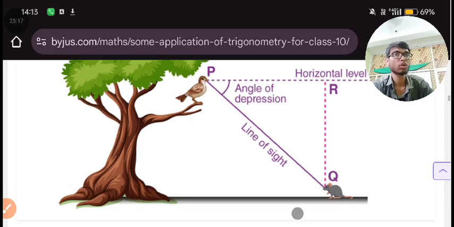And who is observing this? This mouse is observing this part. So this line, I think, is observing this. Okay, this is observing this according to this. So this is a line of sight. Line of sight is a line which is known as observation. RQ is a height. Yeah, this is a height.